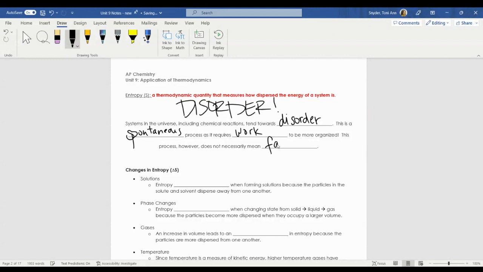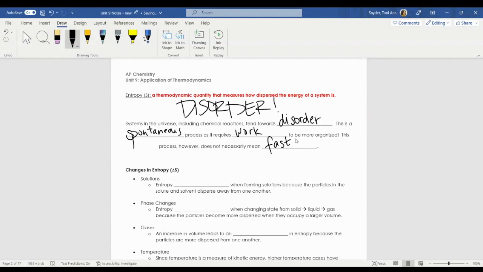This process, however, the process of becoming disorganized or the process of doing work, does not necessarily mean fast. So we can be very slow with how we throw our things on the floor. A lot of times people take a little bit of time to unpack their things from a vacation. Not me. I am all about unpack the bag the minute we get home because I need to be back in my element. But sometimes it could take people a little bit of time to become disorderly.